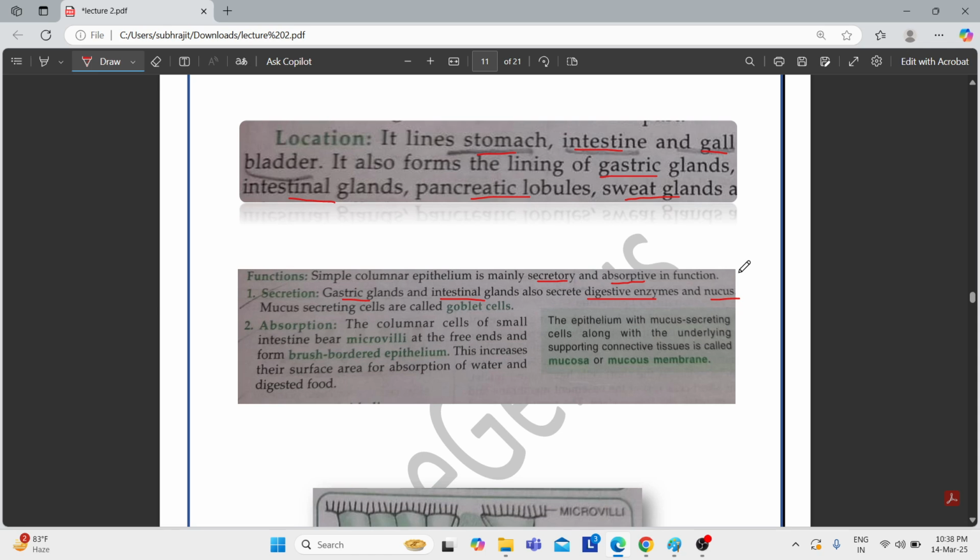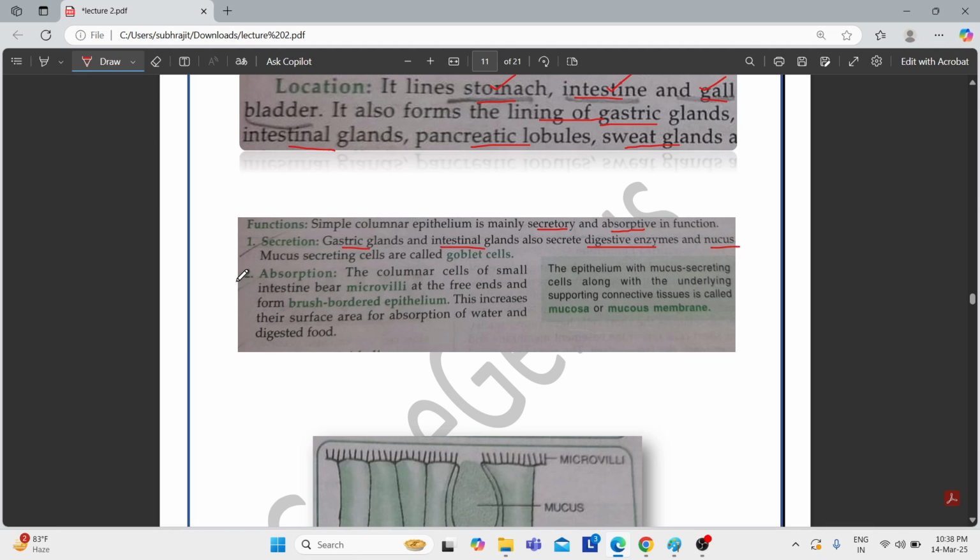These glands release digestive enzymes, which are essential for the digestion or breakdown of food. That is the reason why they are present in the intestine, gallbladder, stomach, and the lining of the gastric glands.